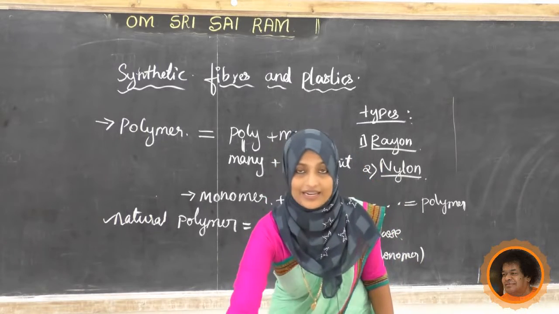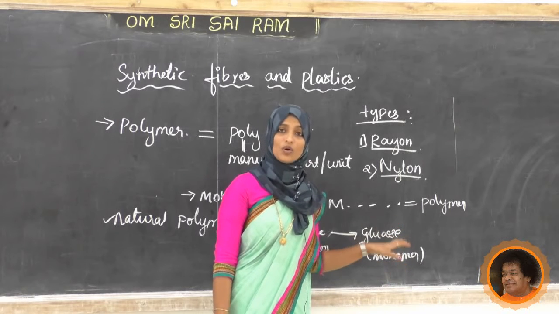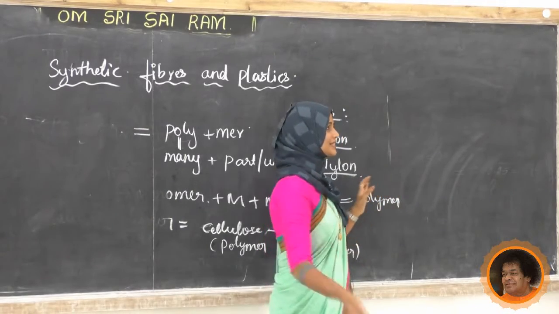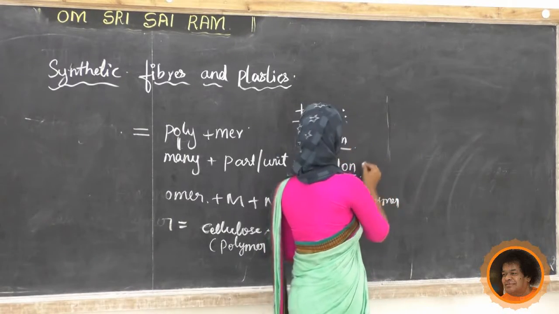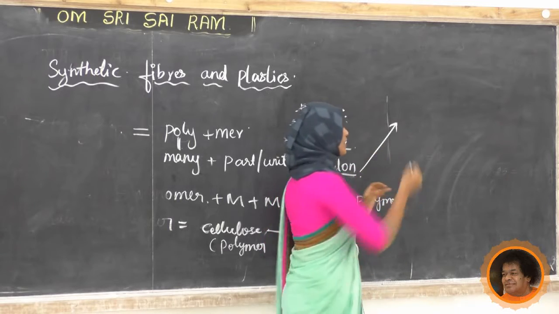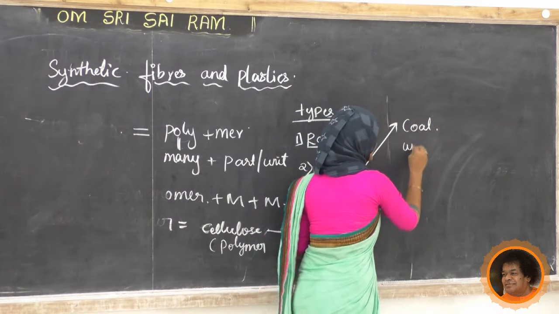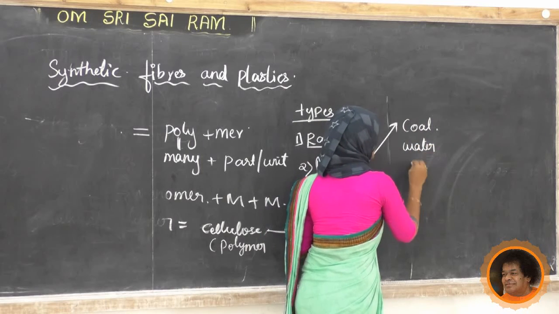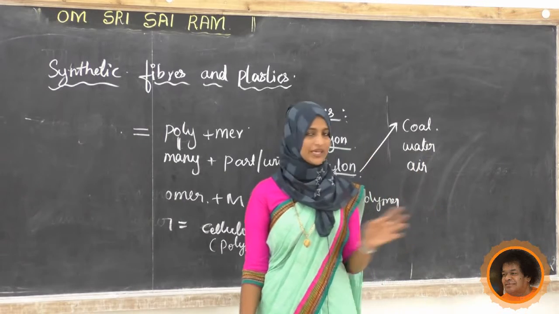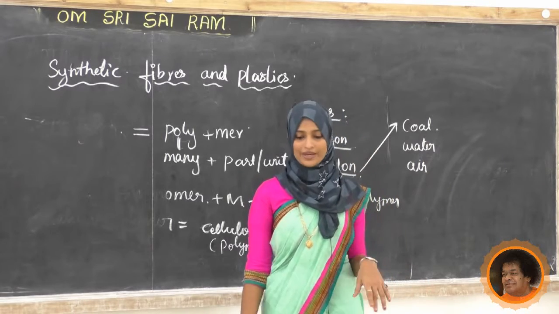I will write here: nylon is prepared from coal and water, and they use air in this process. It is an industrial process, we can't prepare it at home.